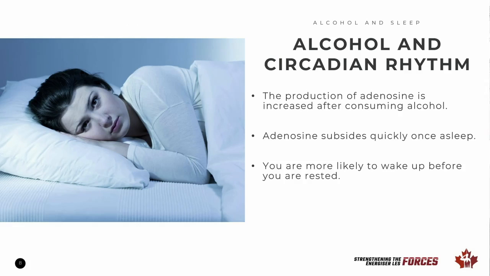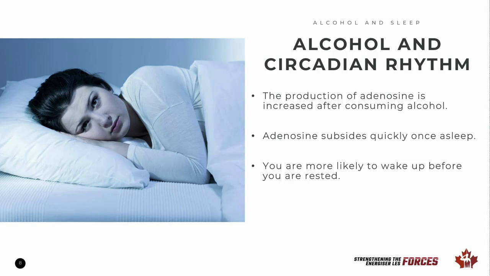So what about alcohol and the circadian rhythm? So circadian rhythms are the 24-hour rhythms that are governed by a master biological clock. These rhythms regulate almost all of our body's processes, including our metabolism, sleep, sexual drive, cognitive functions, and the endocrine system. When we consume alcohol, our production of adenosine is increased. Adenosine is a sleep-inducing chemical in the brain. This is what helps you fall asleep quicker when you consume alcohol.